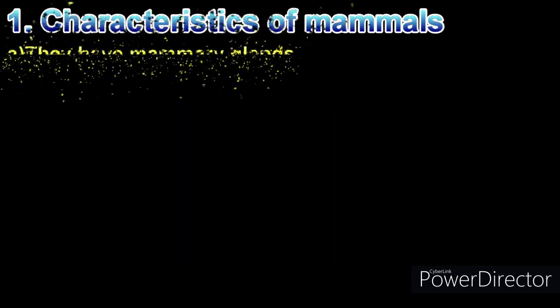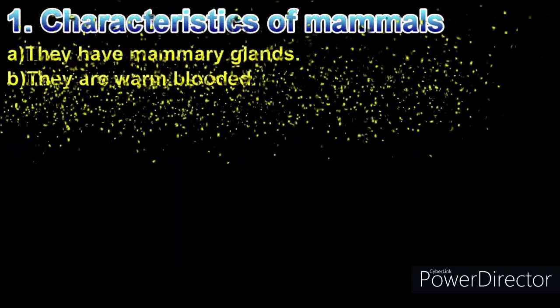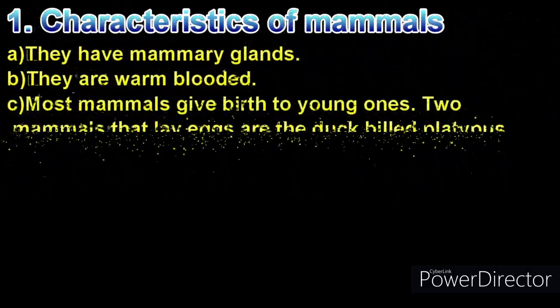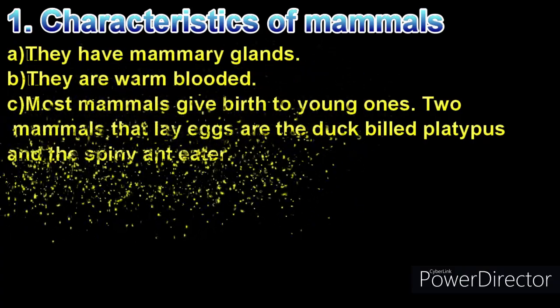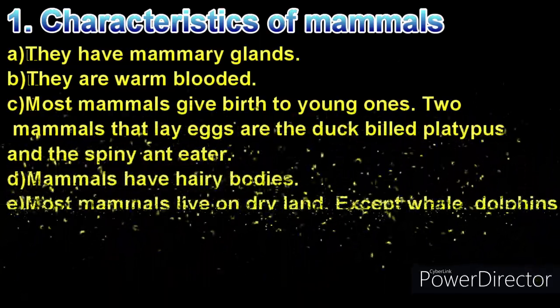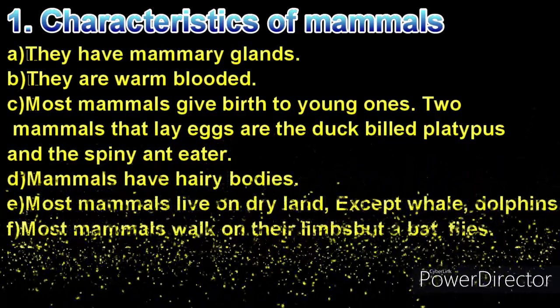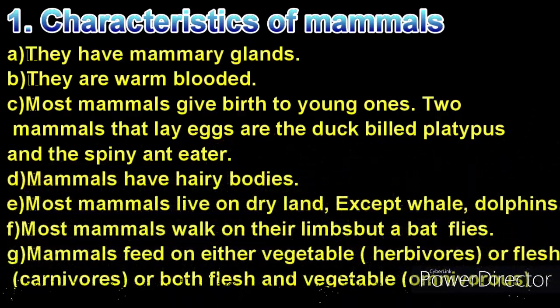In other words, the characteristics of mammals are: they have mammary glands. The mammary glands of female mammals produce milk. The young mammals feed on mother's milk. They are warm-blooded. This is to say that their body temperature remains the same whether the weather is cold or warm. It does not change with the surrounding.